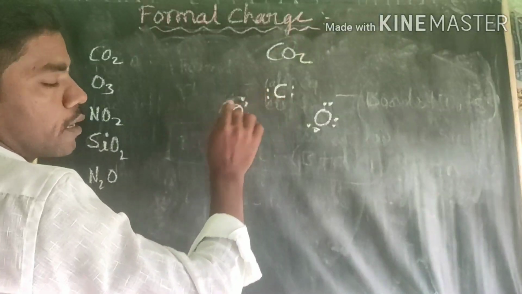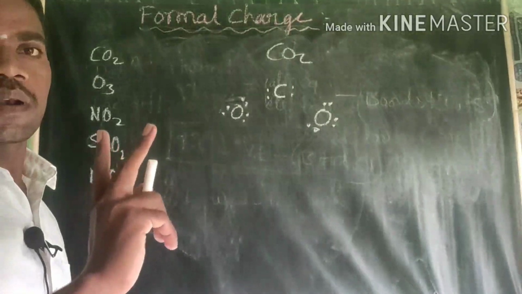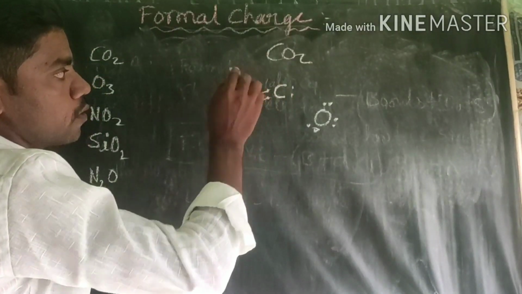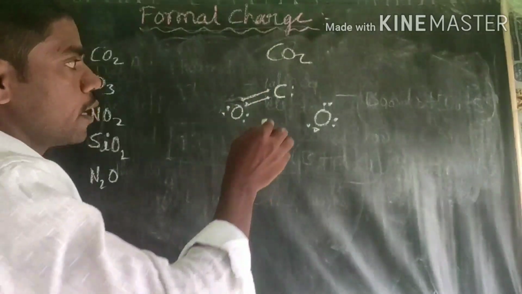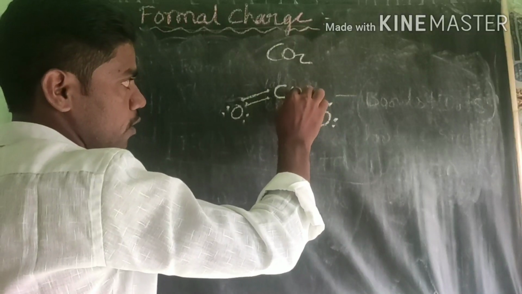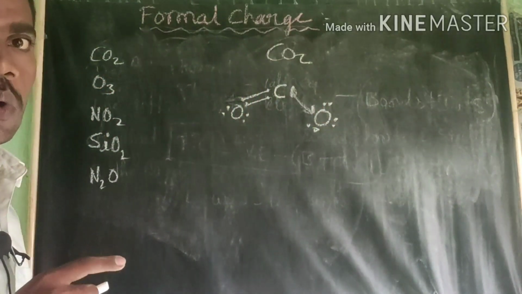Next, you see here, we know that the Lewis structure explains that the number of electrons shared is equal to the number of bonds formed. Here 2 electrons are shared and it forms a double bond. And here these 2 electrons are at a time being shared to form one single bond, that is called a covalent coordinate bond.